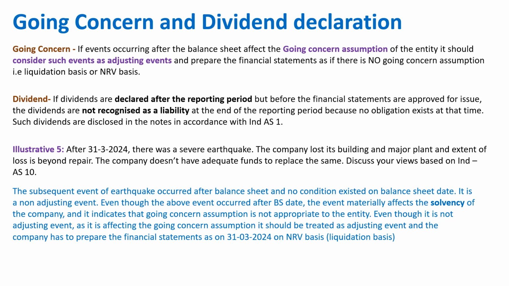So it is very clear. If there is a question mark on the going concern, there is no choice. By default, it is an adjusting event and you have to restate your financial statement as per the NRV basis, that is net realizable value, what you will be realizing by selling the assets of the company.